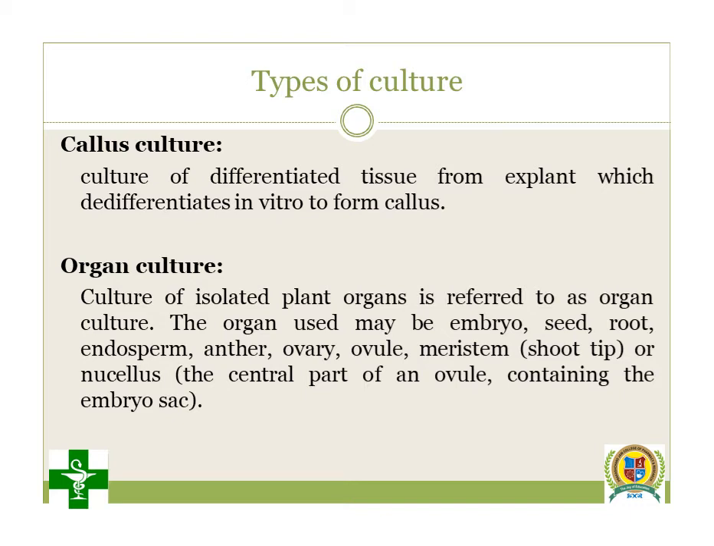The next one is again a very important topic, that is types of plant tissue culture. Actually we have to learn the meaning, method and example of each, but before learning in detail, we are just introducing these cultures and learning their definitions. So first is callus culture. All of you know that callus is nothing but an undifferentiated and unorganized mass. So what is meant by callus culture? The culture of undifferentiated tissue from an explant which de-differentiates in vitro to form callus.